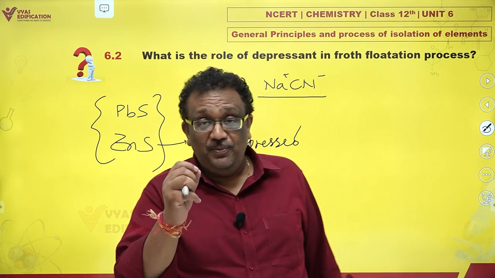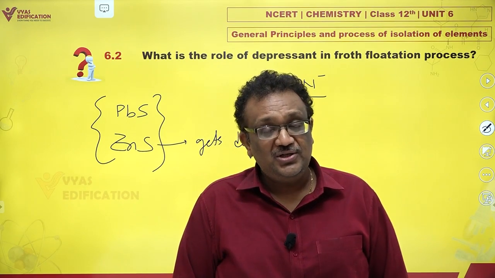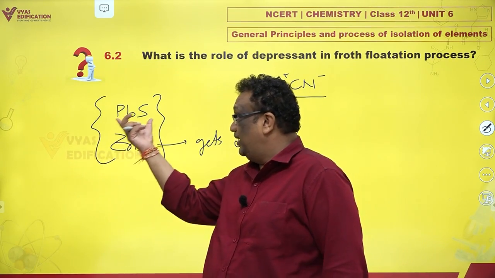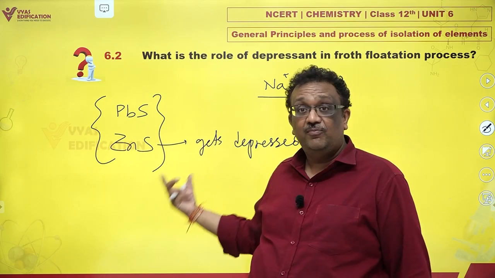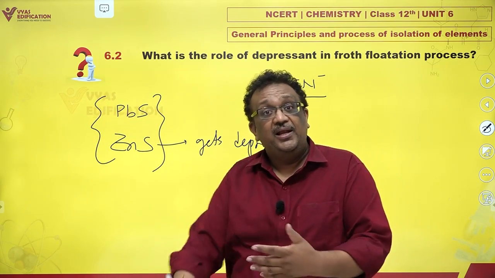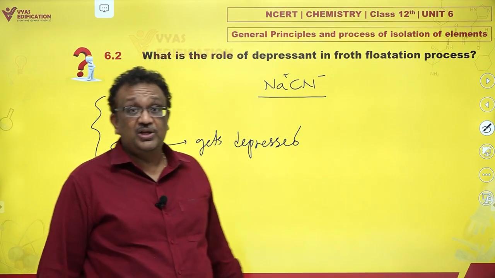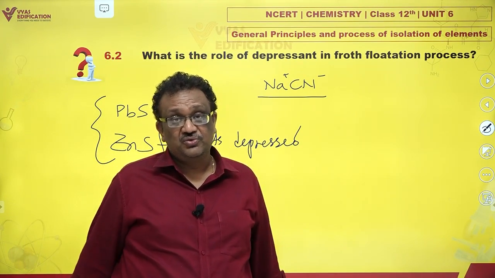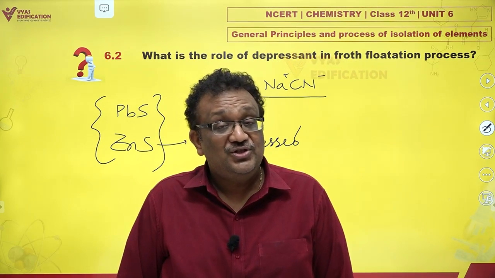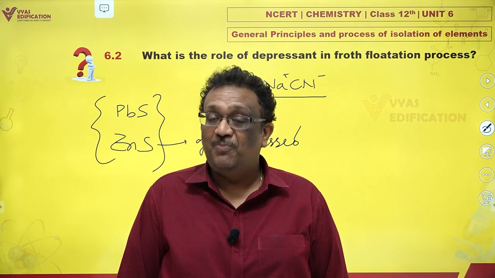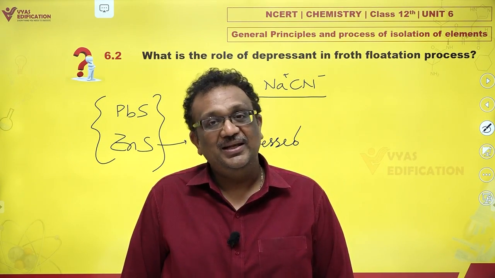separately. So simply by the very simple process of froth flotation, you would be able to separate large quantities of lead sulfide from zinc sulfides, which actually are lying in an intimate mixture. So that is the role of depressant in froth flotation. It can be effectively used for separation of a mixture of sulfide ores, especially of lead and zinc.